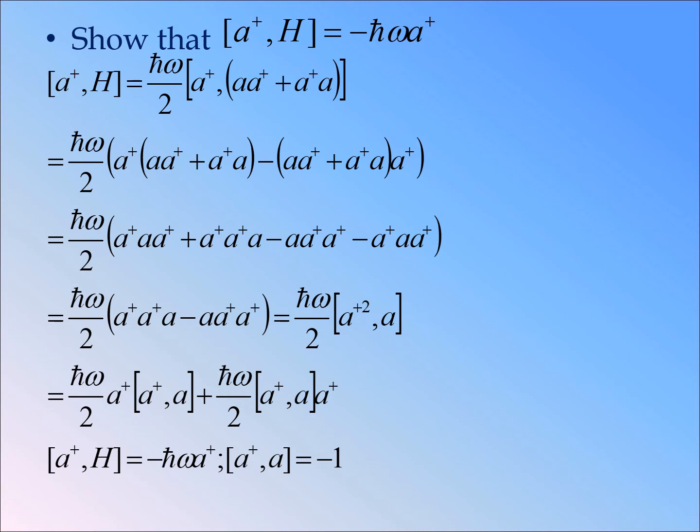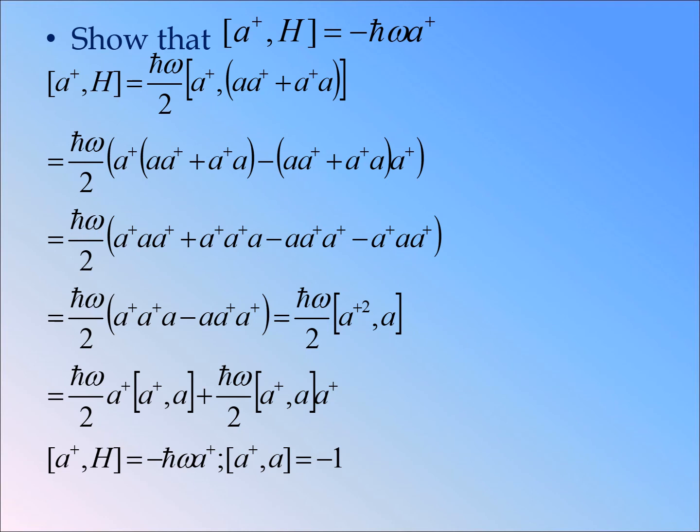If you substitute this value and multiply with A†, you get ħω/2 (A† A A† plus A† A† A minus A A† A† minus A† A A†). So it is equal to ħω/2 (A† A† A minus A A† A†). So this is equal to ħω divided by 2 into the commutation relation [A†squared, A].